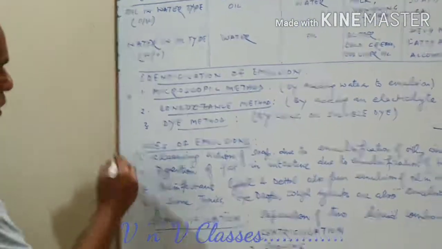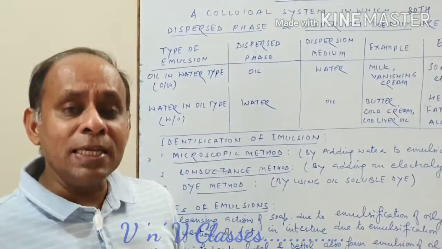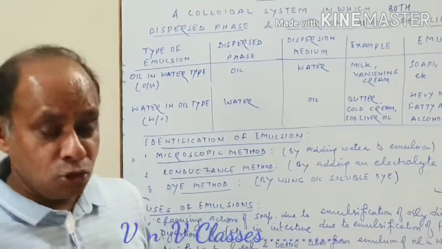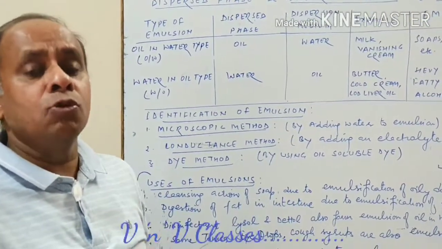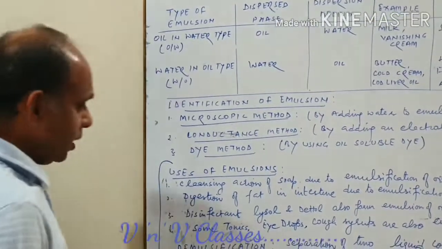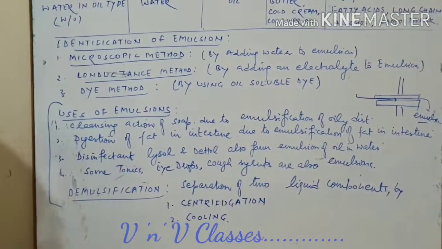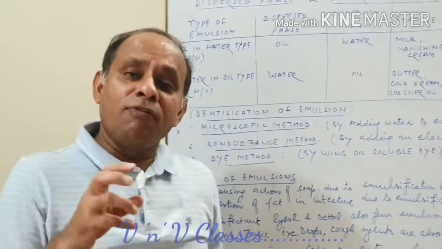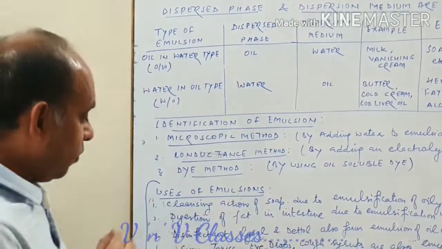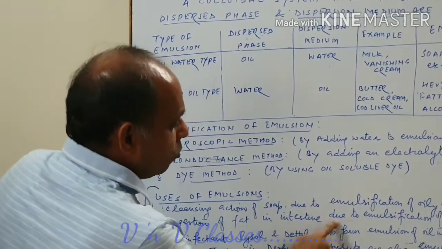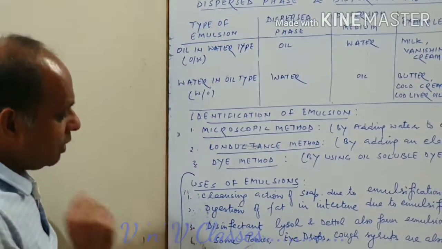Now the last, we have to talk about some uses of emulsion. One I just discussed with you, when you want to clean the dirty cloth, you make the soap solution, you add it, then that soap makes a micelle of those oil droplets. So again, the very first use, cleansing action of soap due to emulsification of oily dirt. In our body, during digestion, fat is also digested in the intestine. Now to digest this fat, what do we find? Again, fat molecules in the intestine form droplets or they undergo the process of emulsification.